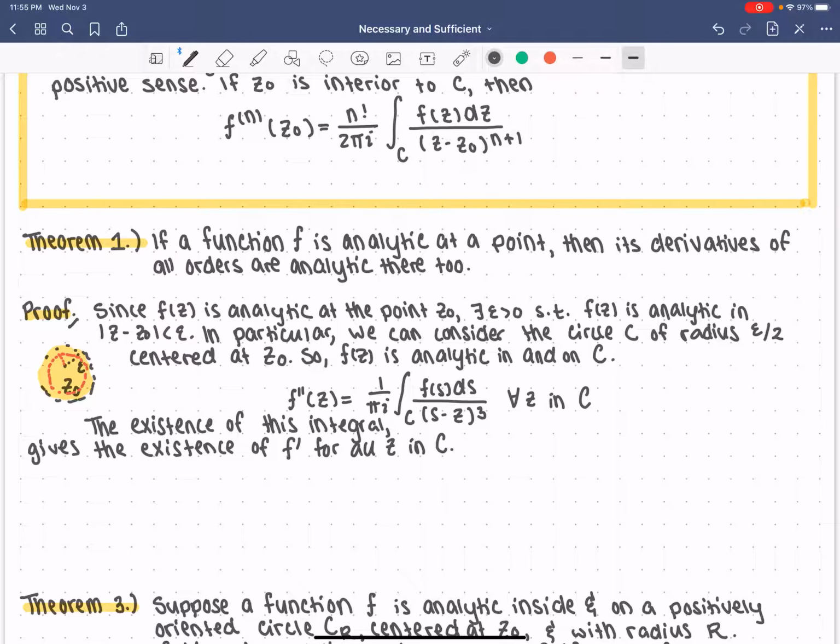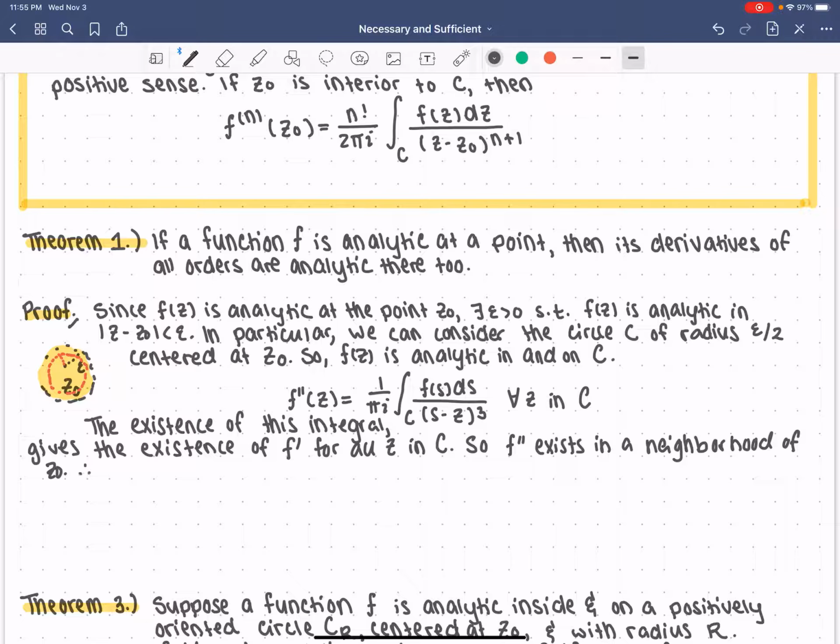So in particular, we've shown that f prime exists in a neighborhood of z naught, or the derivative of f prime. But remember, this was equivalent to f prime being analytic at z naught.